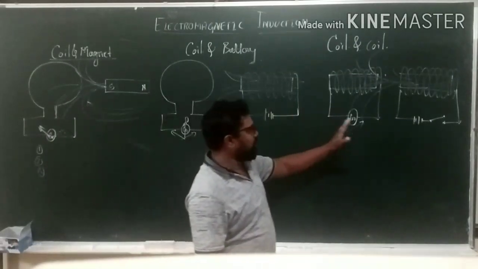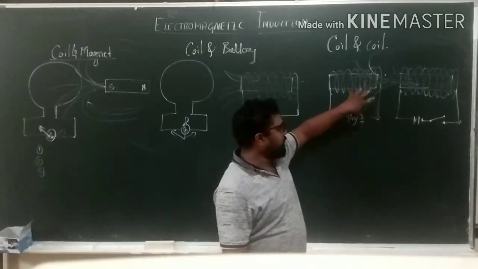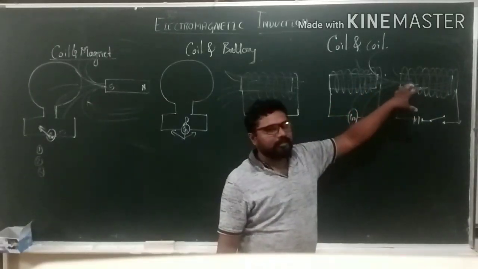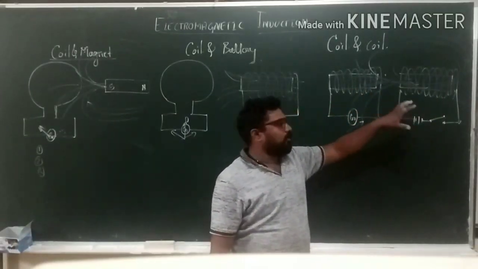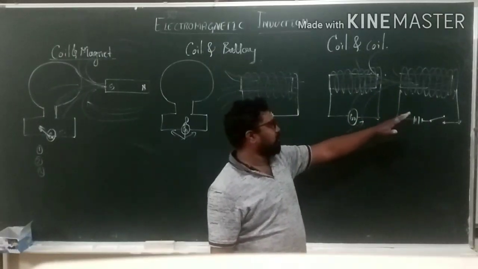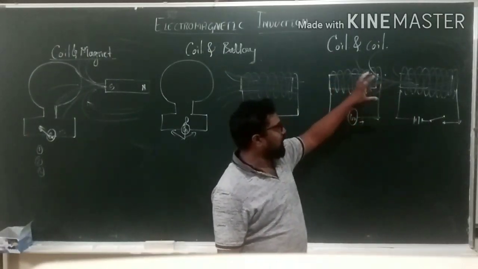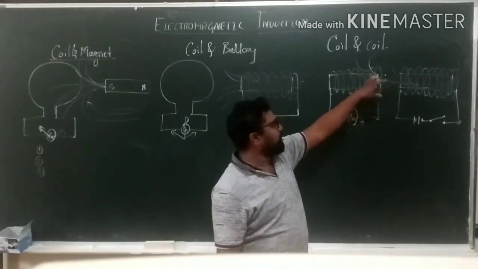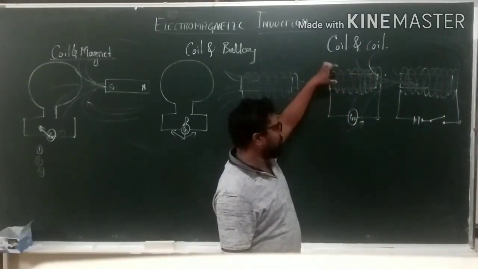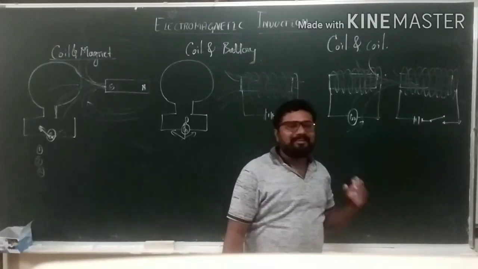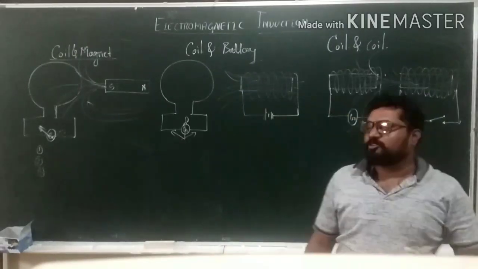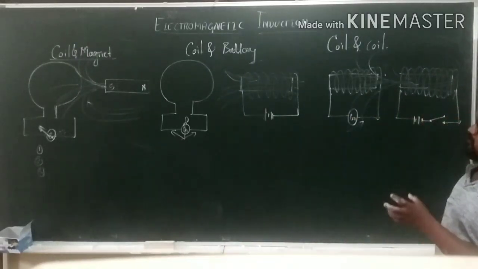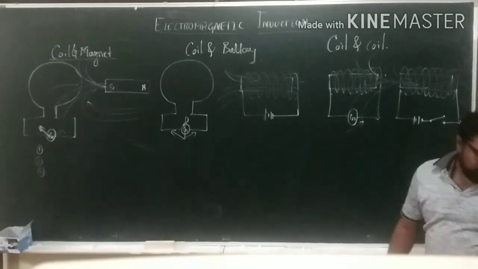In the third, he takes two coils, one connected to the galvanometer, another connected to the battery as well as key. So as soon as we tap, it produces the current as well as the magnetic field lines, and those magnetic field lines, while entering this coil, produce the current through the coil. This is the demonstration of Faraday's.